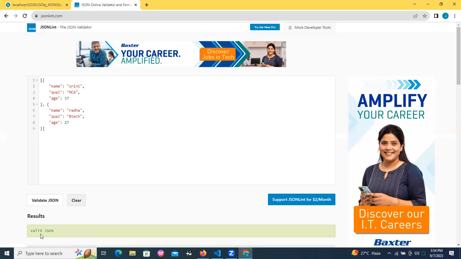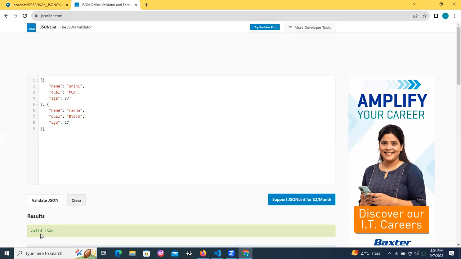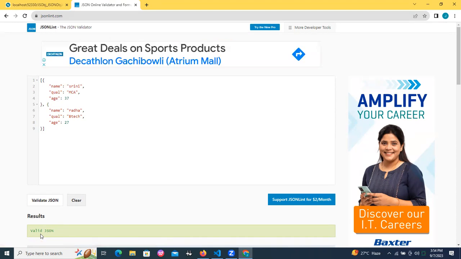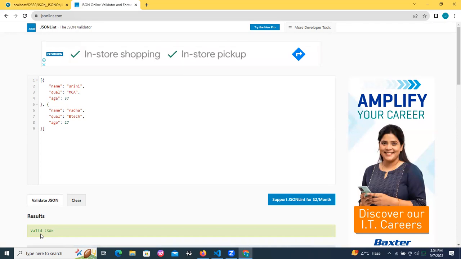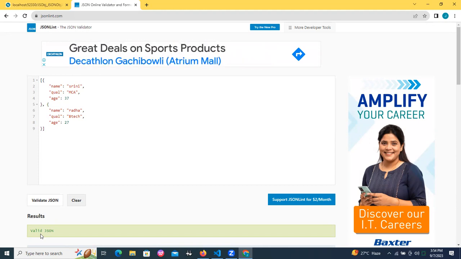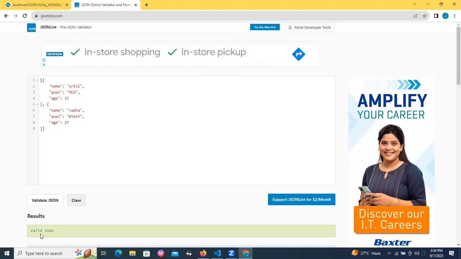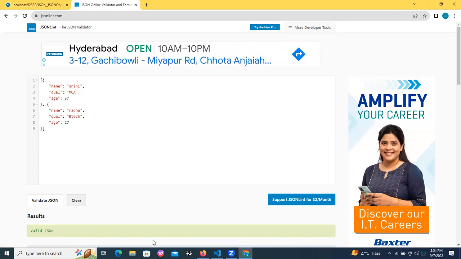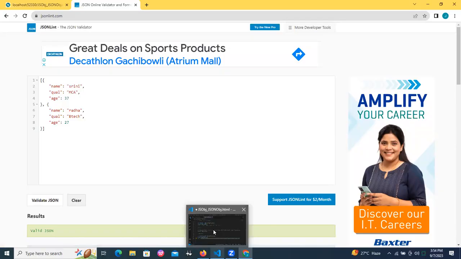So you are able to convert your JS object to a JSON object properly, and you are able to convert your JS array to a JSON array also properly. Both are working fine. This is not an issue. Is this clear? The program we are trying to write here.